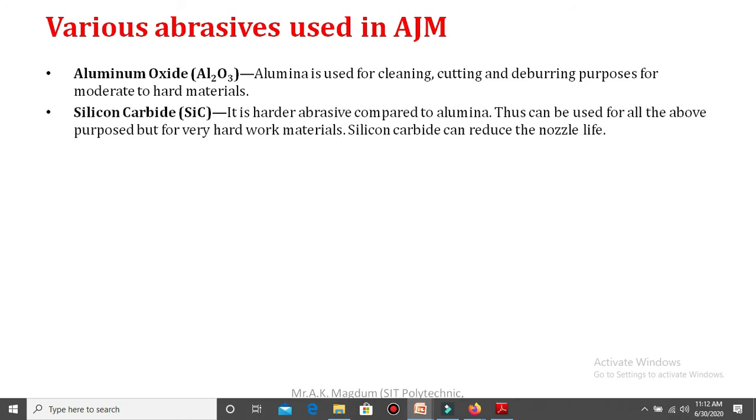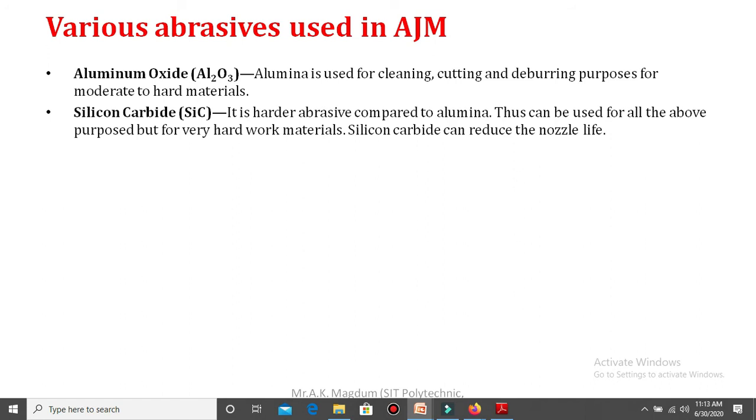Next, silicon carbide, that is the second abrasive particle, which is a harder abrasive compared to alumina, because this can be used for all the above purposes like cleaning, cutting, deburring, as well as very hard materials. In that case, this silicon carbide is very helpful to remove the material from the workpiece surface. But silicon carbide can reduce the nozzle life.